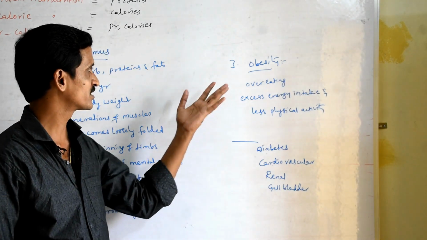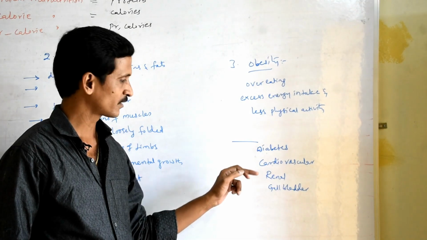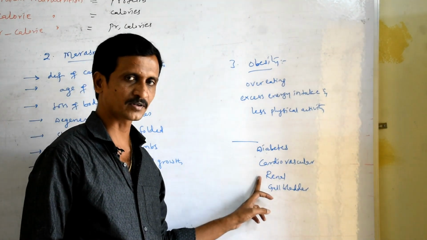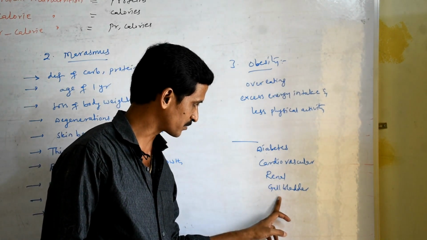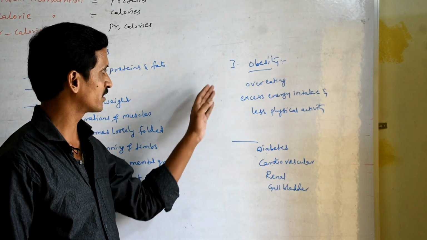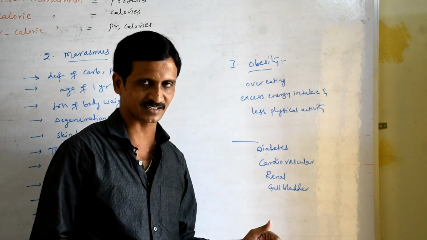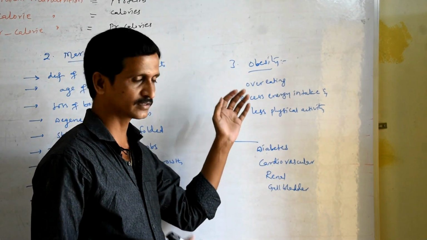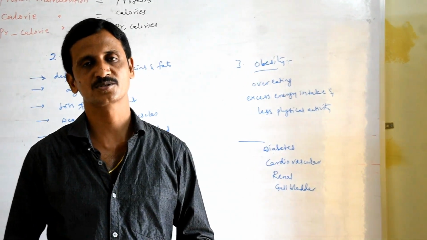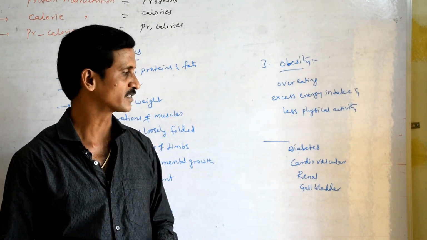Okay, and recent studies show that obesity is because of genetical disorders, and it is inheritable in nature. Okay, so obesity is a health hazard which leads to diabetes, cardiovascular problems, heart problems, renal, kidney problems, and gallbladder problems. Okay, so to avoid obesity, a person should reduce energy intake. Means the process of eating should be reduced, and energy expenditure should be increased. Okay, right? So that is regarding obesity.